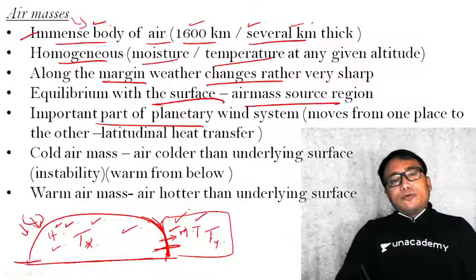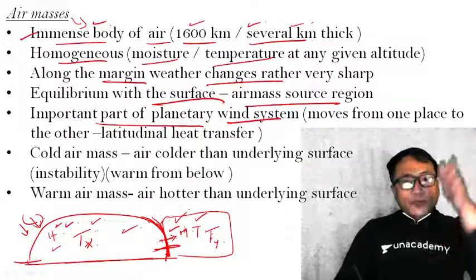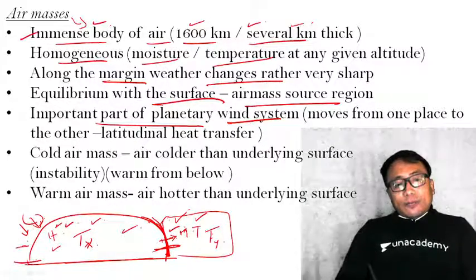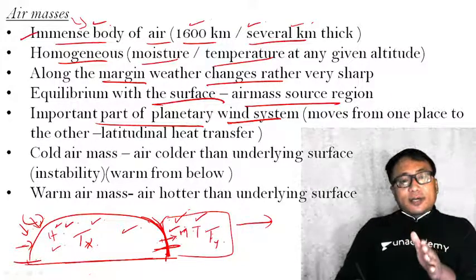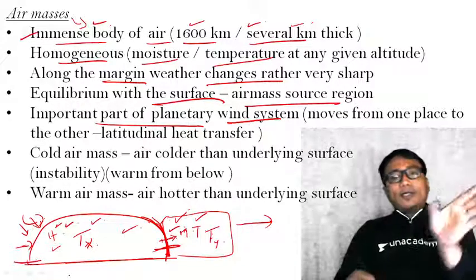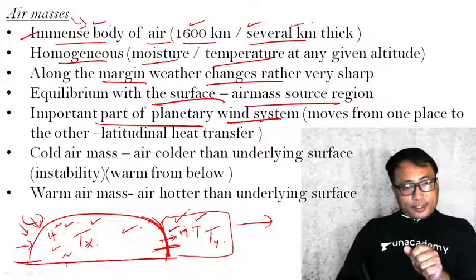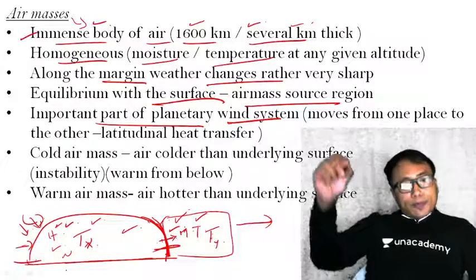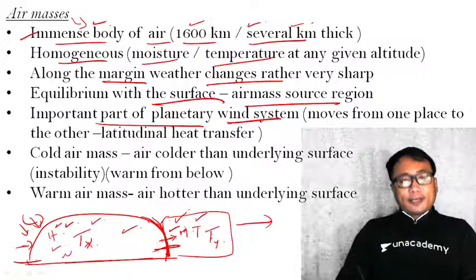And how is it moved? It is moved by the planetary wind system which is flowing over the Earth's surface. Blowing of this air mass from one region to the other is also one form of transferring global heat from one region to the other. Say, for example, if a warm air mass is blown from the equatorial region towards the polar region, then it is a form of transfer of heat which is taking place.